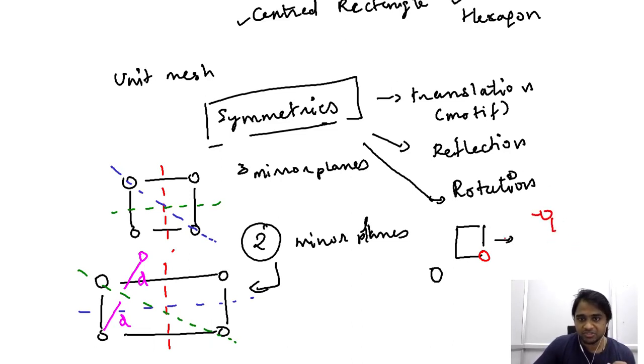So this will be our first rotation. After the first rotation, the position of the entity here will be placed here. In the second rotation, the position of the entity will be here. And finally, in the third rotation, the position of the entity will be here. And finally, you will get back to the original configuration.